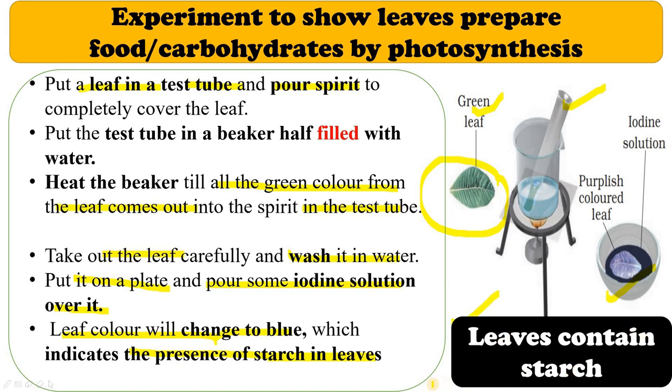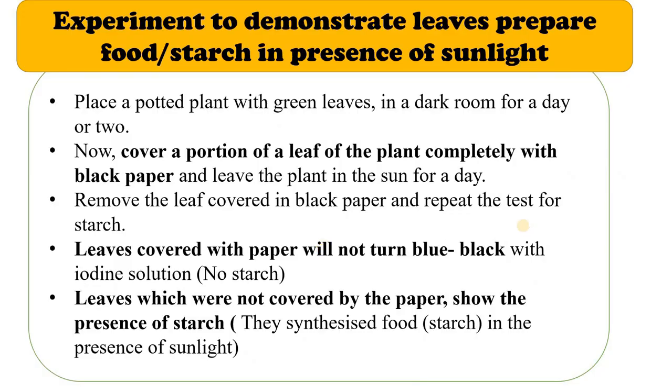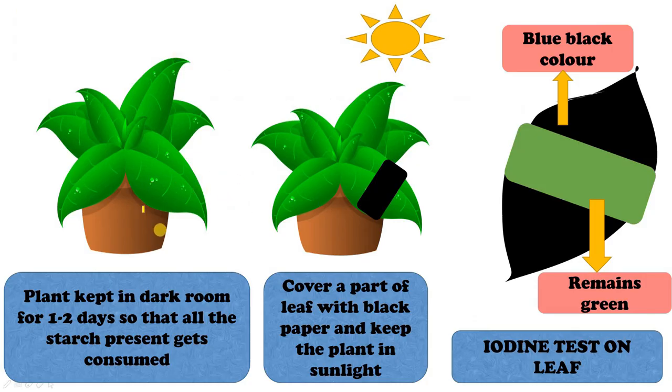Now we will try to prove that leaves also carry out photosynthesis, because this experiment proves that leaves contain starch, but this doesn't prove that this starch was prepared by leaves only, right? So now we will try to prove that it is the leaves that perform photosynthesis, or prepare carbohydrates, right? For this, you have to take a plant and keep it in a dark room for 1 or 2 days so that all the starch present in it gets consumed.